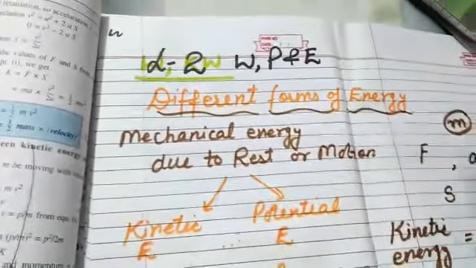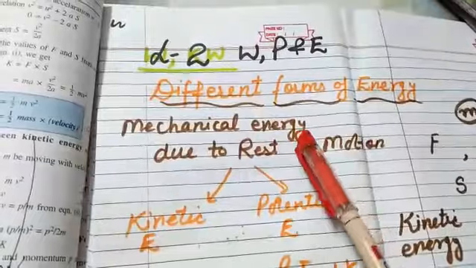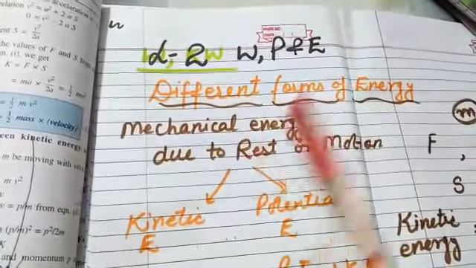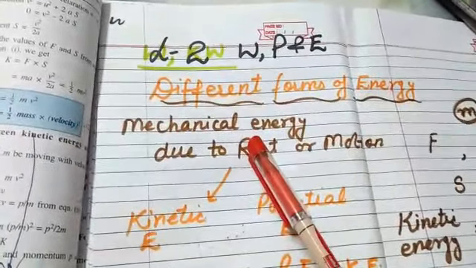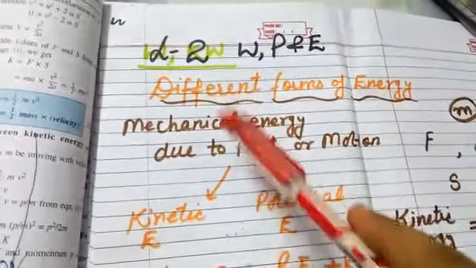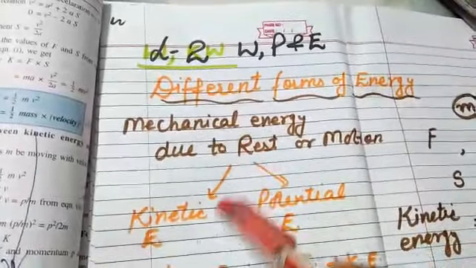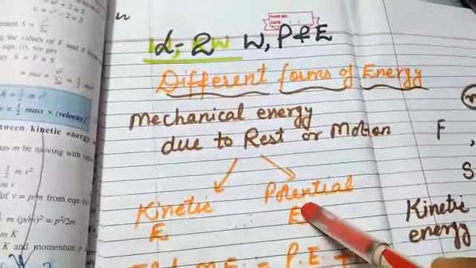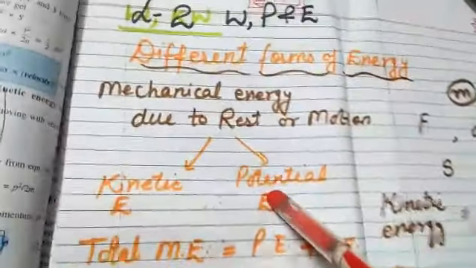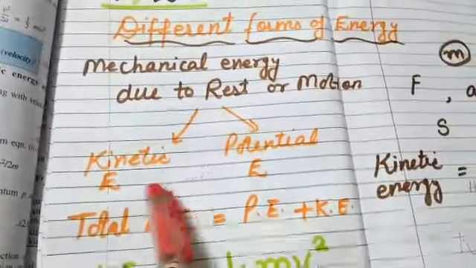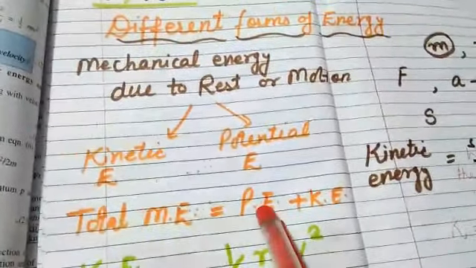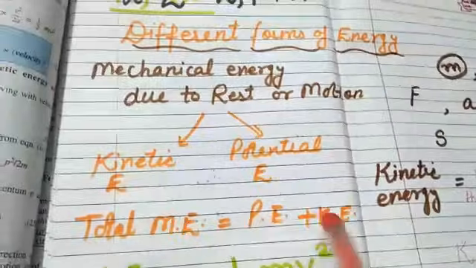So the energy possessed by a body due to its state of rest or motion is called mechanical energy. Now this mechanical energy is further of two types, kinetic energy and potential energy. So total mechanical energy of a body is equal to the sum of potential energy and kinetic energy.